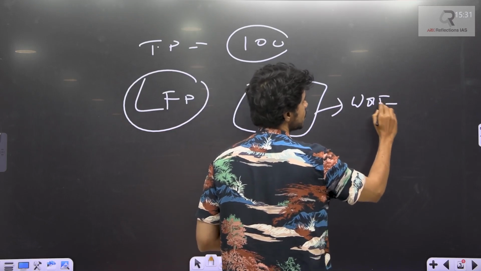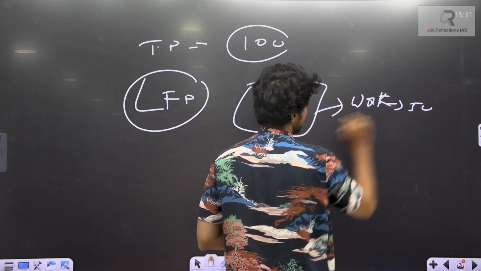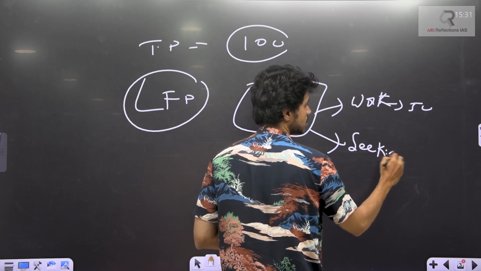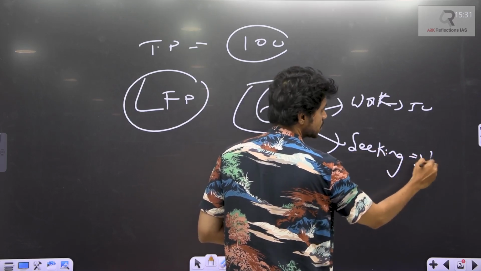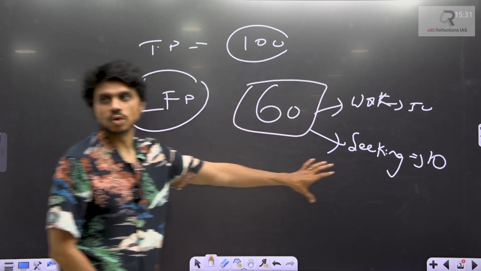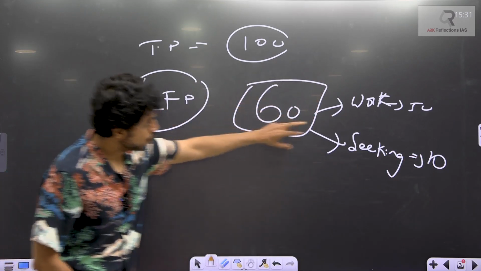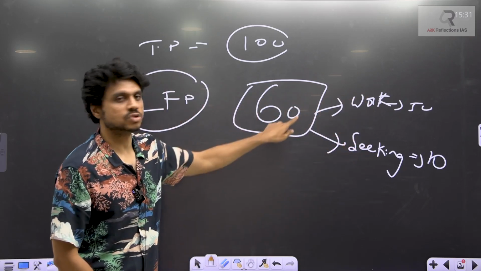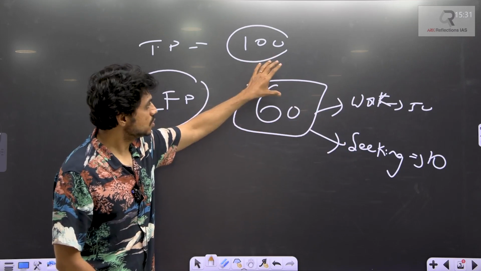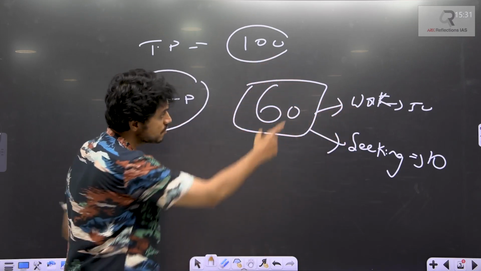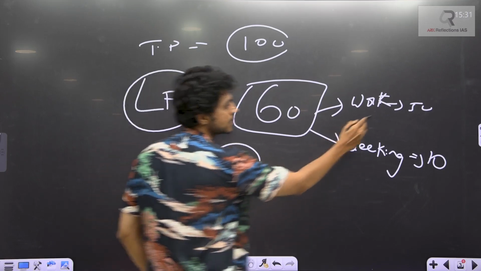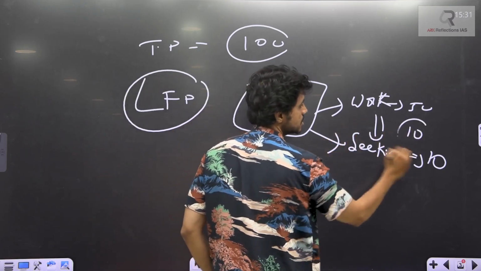Let's say the working people are 50, and 10 people are seeking work but have not got the job. Both of them, those who are working and those seeking work, form the labor force. Within this, whoever is working, that 50, is the workforce. The gap of 10 is the unemployment.